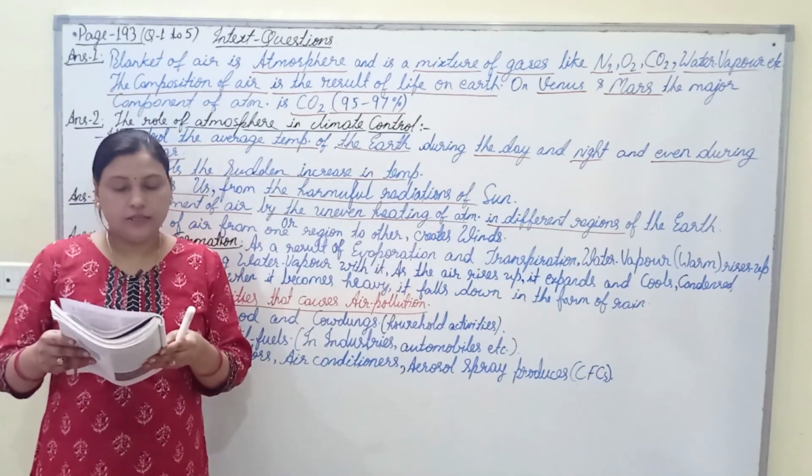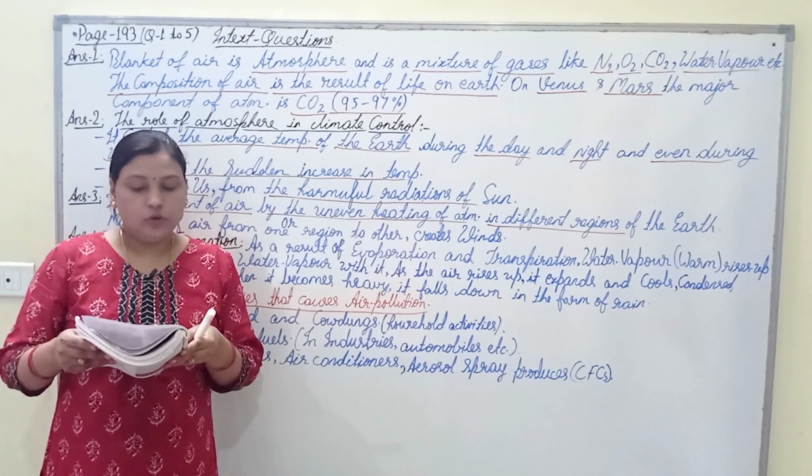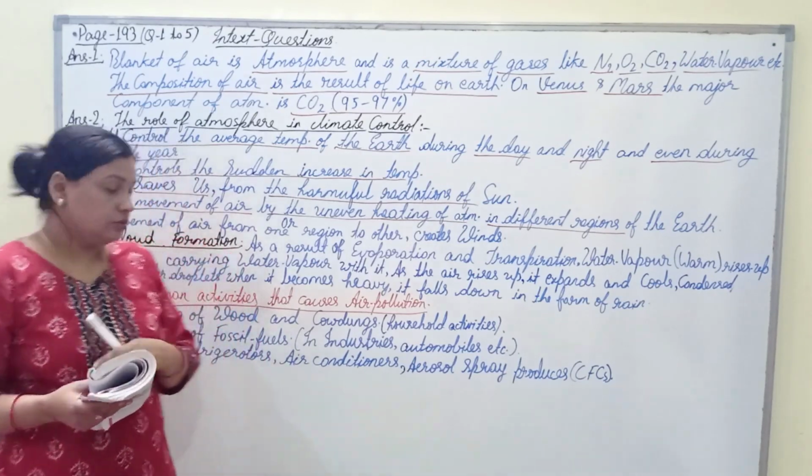The next question, number five, says, list any three human activities that you think would lead to air pollution.